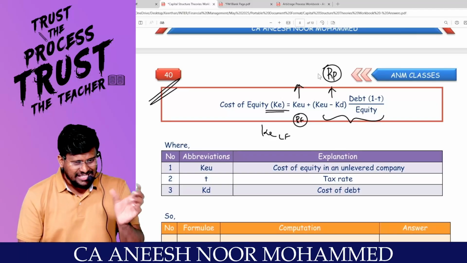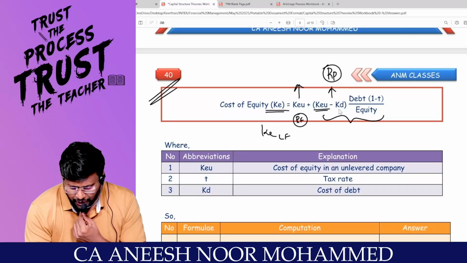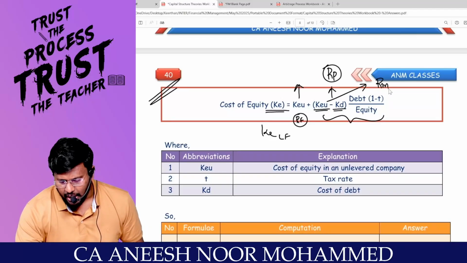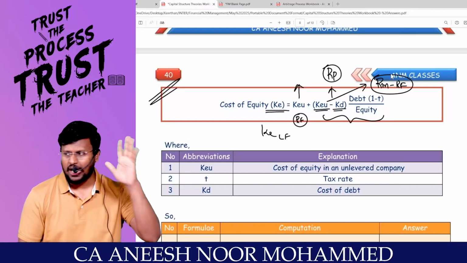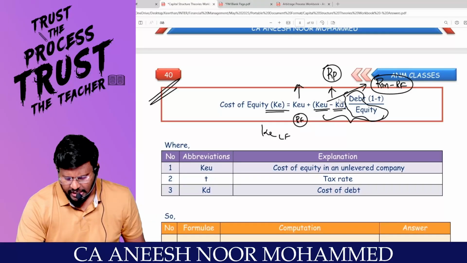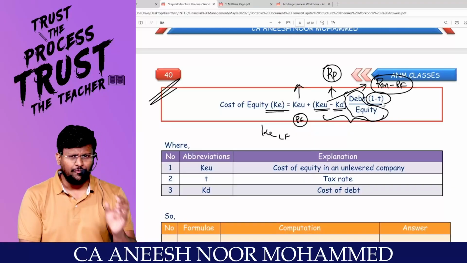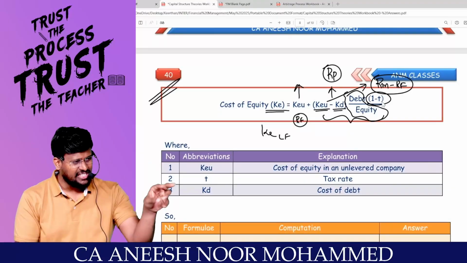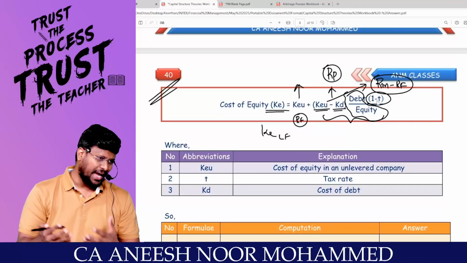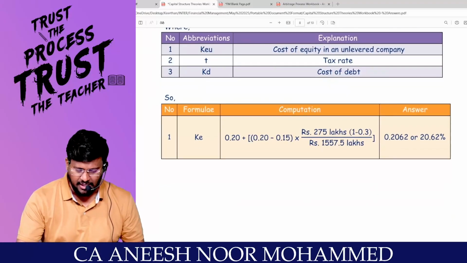What premium? Risk premium is nothing but, my dear students, KE of an unlevered firm minus KD. This is nothing but RM minus RF, into the debt divided by equity proportion. Since there is tax in the concern, it is into 1 minus T. Only for debt will the tax benefit be there. Only for debt will tax savings be there. That's why they have put in the numerator debt into 1 minus T. You can put debt divided by equity into 1 minus T also, still you will get the same answer. So, sir, apply it.